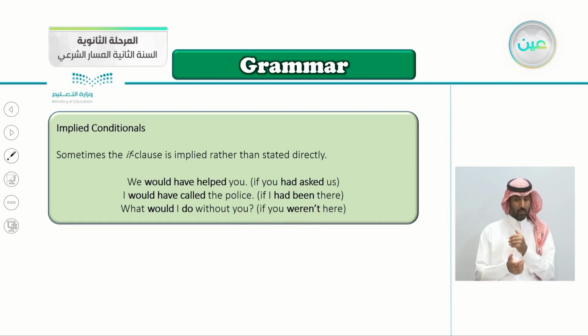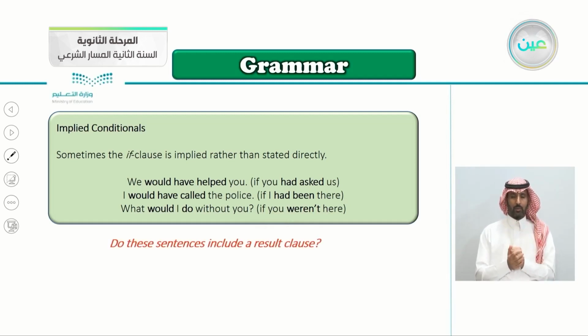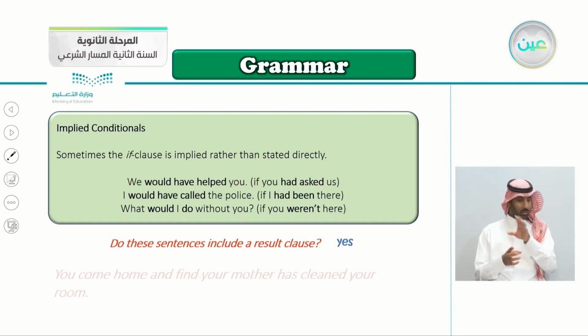So this is what it means to imply something. It means that you understand it. That's why you don't have to say it. Do these sentences include a result clause? Yes, of course. This is the result clause. But the if clause is implied. You don't have to state it directly.